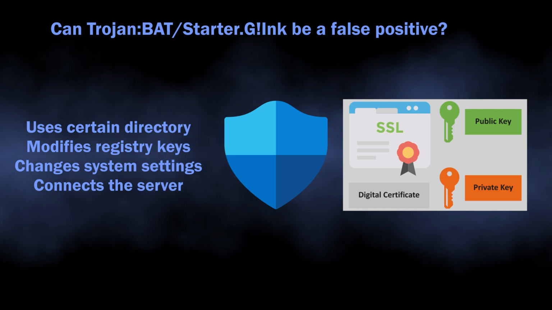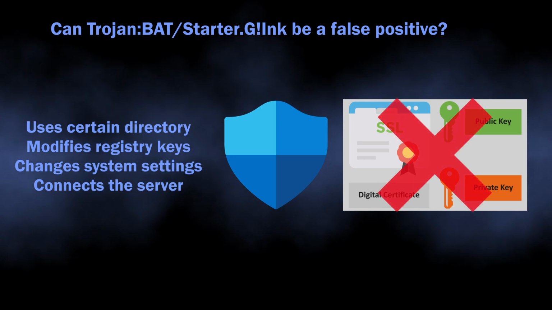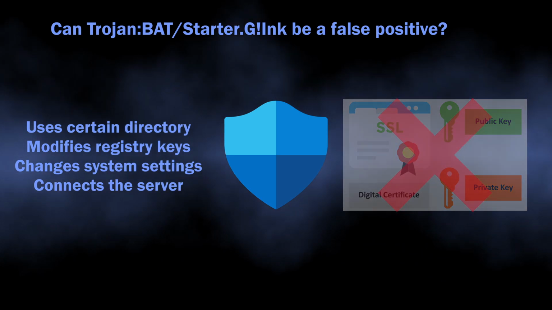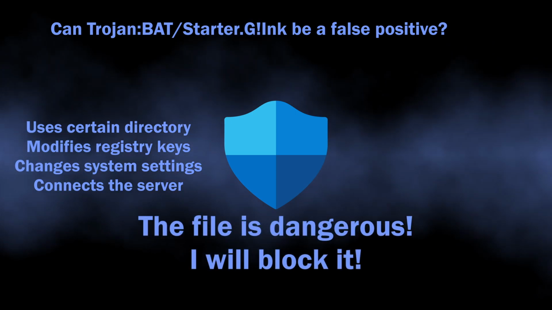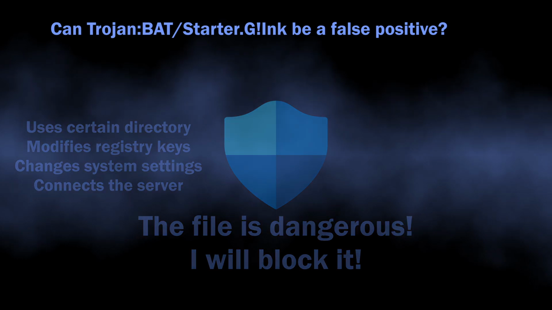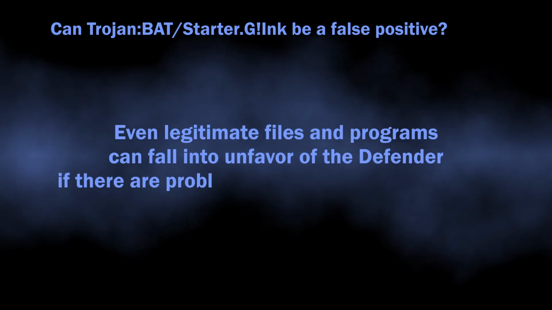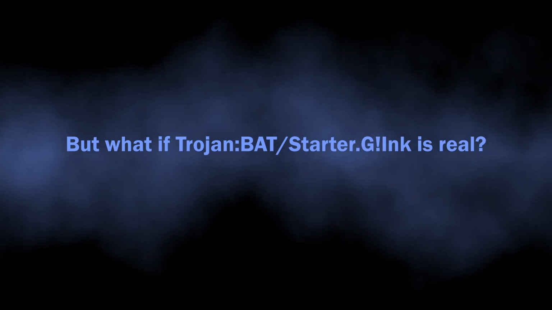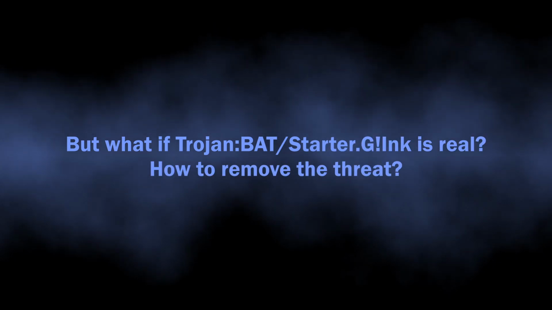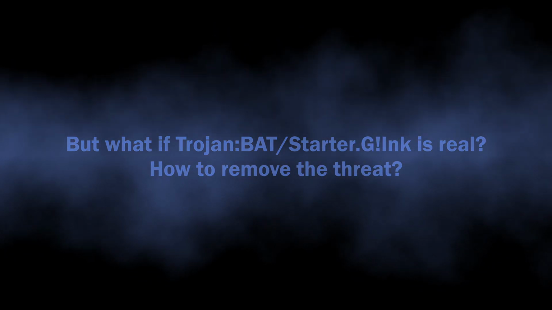If Defender cannot find the digital certificate of the file, or it is expired, it can indicate the file as dangerous, as a lot of functions and calls that normal programs use also appear in malware. The certificate in this case is the only way to distinguish between good and bad. But how to understand whether the Trojan Bad Starter.G is a real detection?